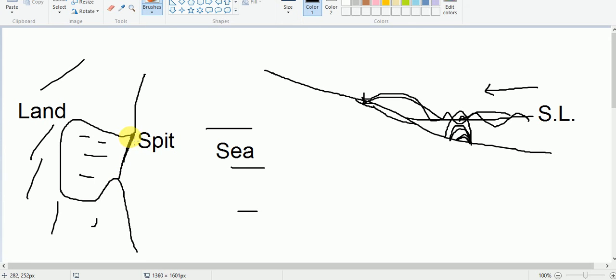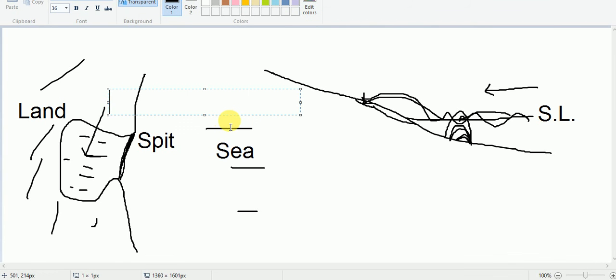When a ridge of sand is totally closed like this, it is known as bar. And here this portion of the sea becomes a lake. So it becomes a lake, and in geography such a feature is known as lagoon.